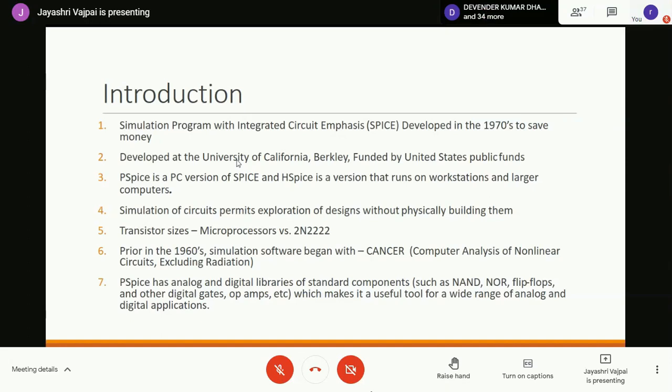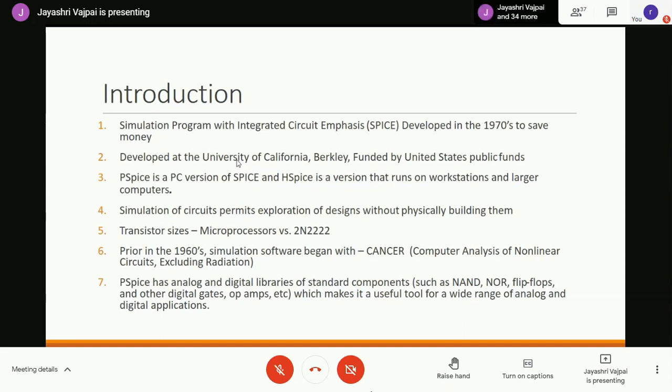is quite suitable. And they have made this available free because it was funded by United States public funds, and it was realized that there should be no charges for use of this software for study and academic purpose. Although for commercial purposes, they do charge some nominal fee, which is very less as compared to commercial software like MATLAB and ANSYS, which come at a very premium rate.